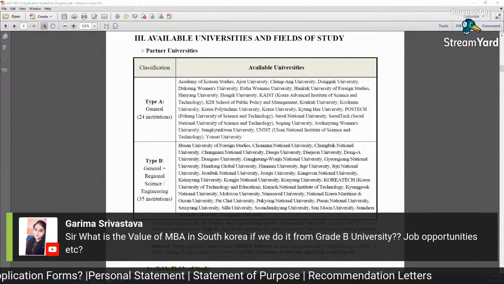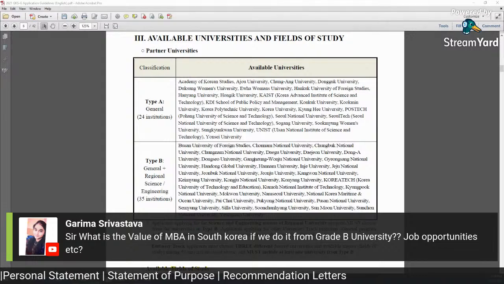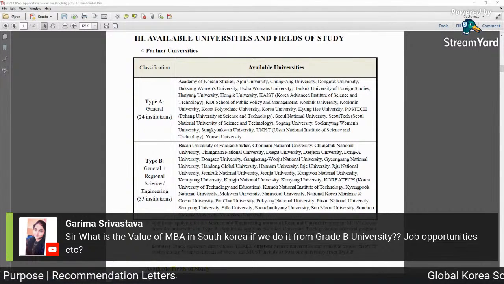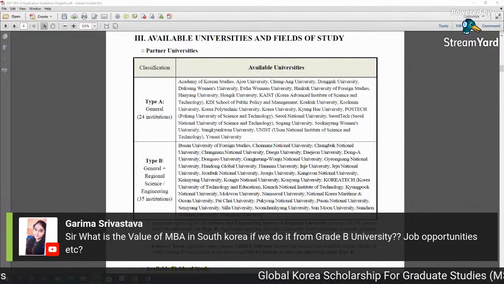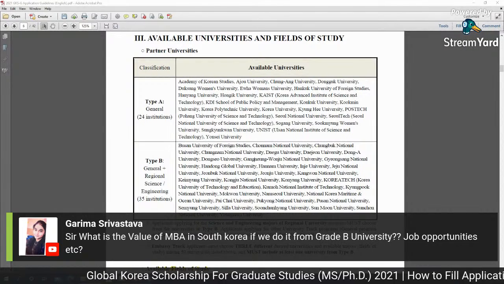Sir, what is the value of an MBA in South Korea if we do it from a grade B university, in terms of job opportunity? Being a GKS scholar, Global Korea scholar, you will learn Korean, which is the most important thing for a job in Korea.